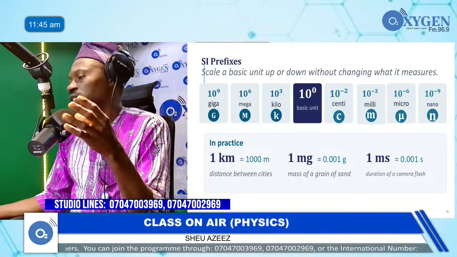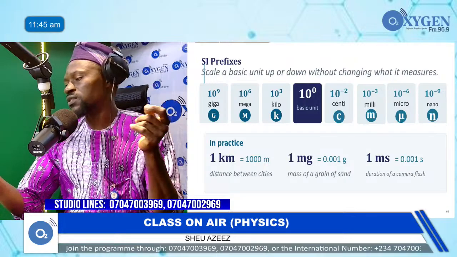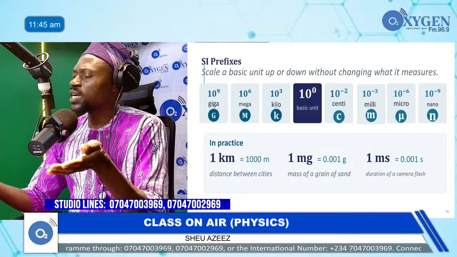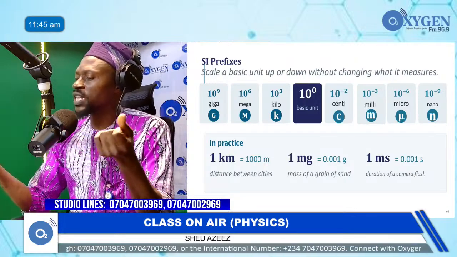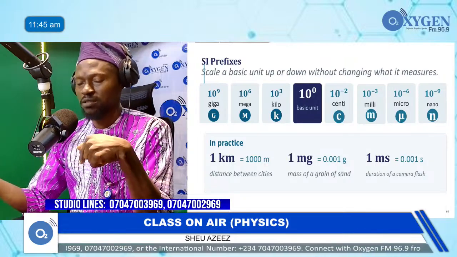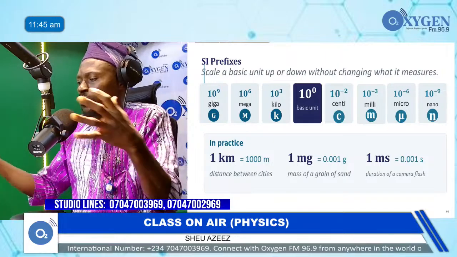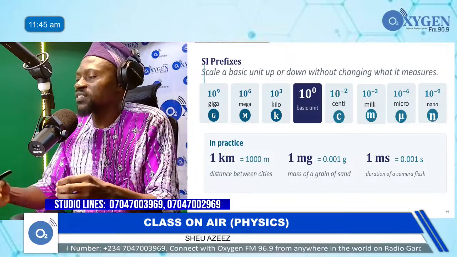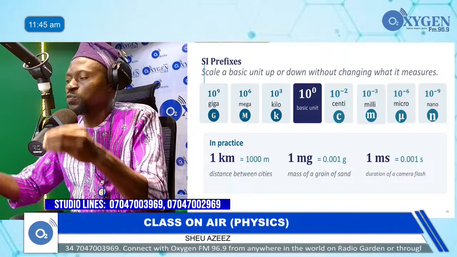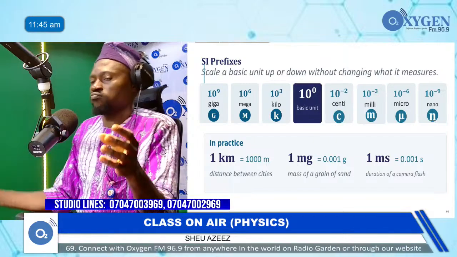The 1 is the base. And when you put it together, it will give you 1,000 meter. But instead of writing 1,000 meter because it's becoming big, you can write it as 1 times 10 raised to power 3 kilometer.